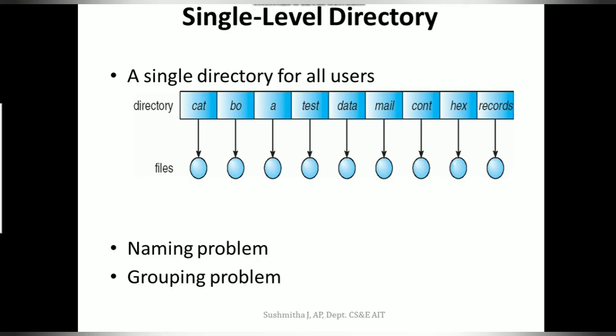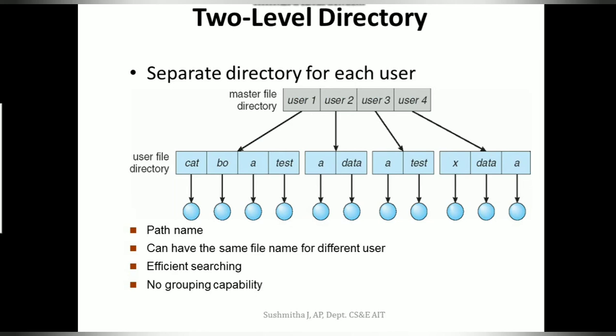So the major disadvantage that we have here is to have a unique name for all the files, and also there is no provision to group the files under different users. The next thing that we have is a two-level directory. Here the two levels that we have are the master file directory and the user file directory.